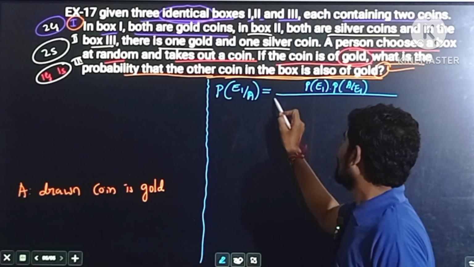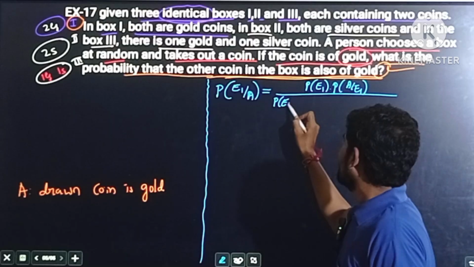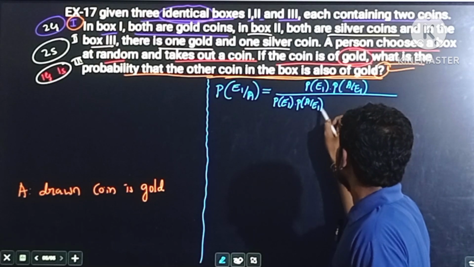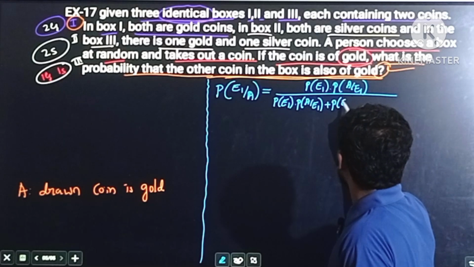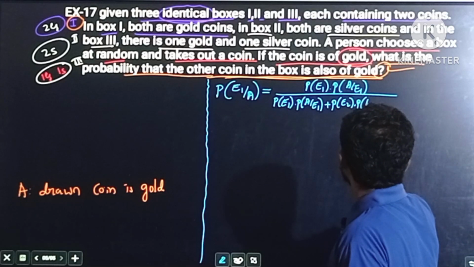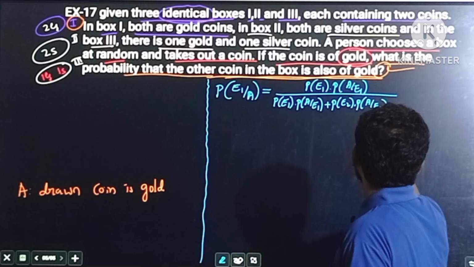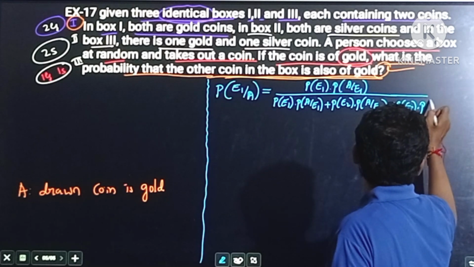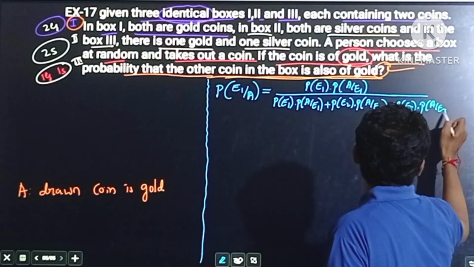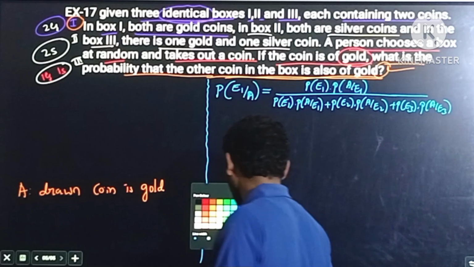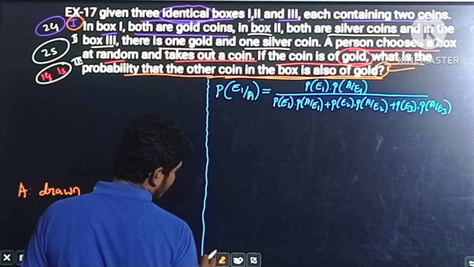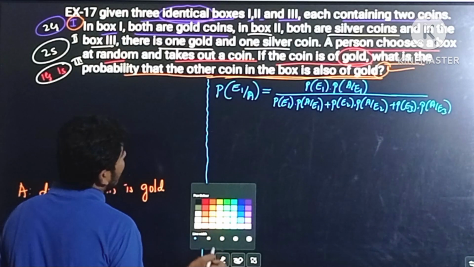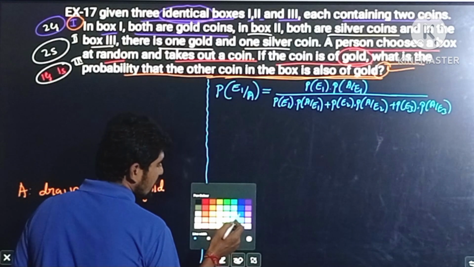Therefore total probability of the event A is probability of E1 into probability of A by E1 plus probability of E2 into probability of A by E2 plus probability of E3 into probability of A by E3. Now we need probability of E1, probability of E2, probability of E3, and probability of A by E1, probability of A by E2, and probability of A by E3.